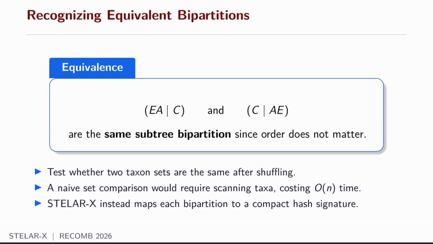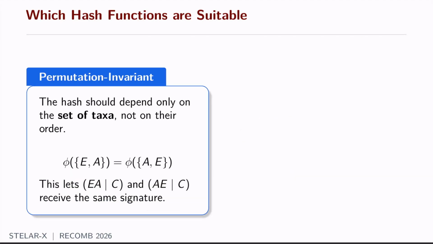But STELAR-X instead maps each bipartition to a compact integer hash signature, and then we simply compare those hash values. But importantly, our hash function needs to fulfill two important properties. The first one is to be permutation invariant. Naturally, since two equivalent bipartitions do not care for the order their taxa are written in, our hash function also needs to be permutation invariant. For instance, the hash for E, A and the hash for A, E must be the same, because otherwise they will be treated as different bipartitions.